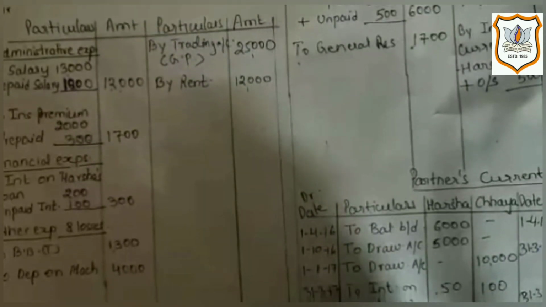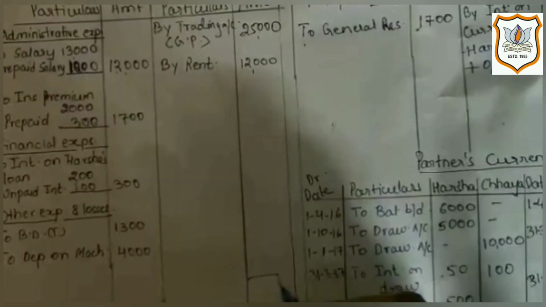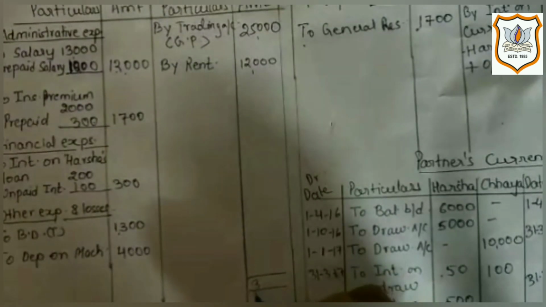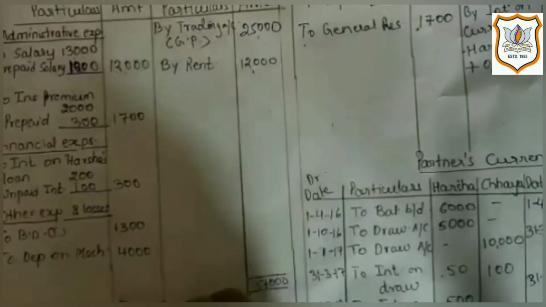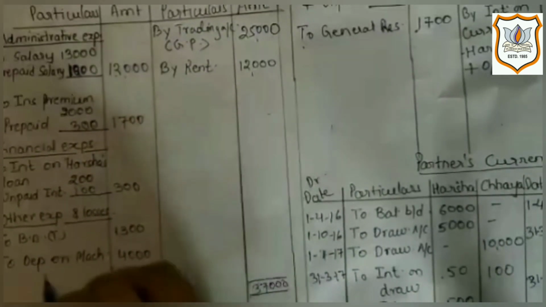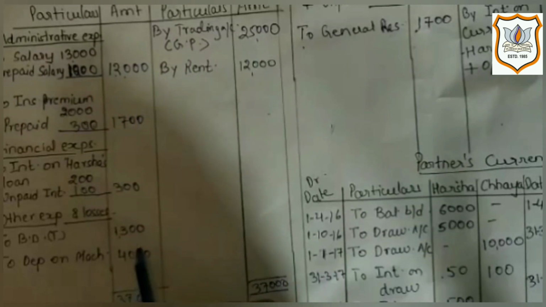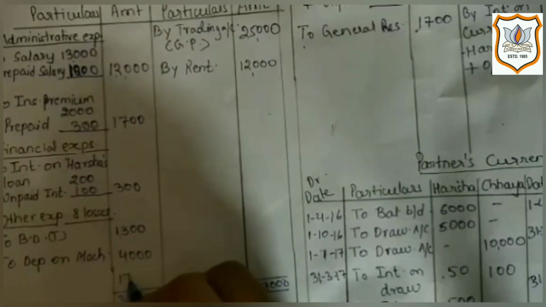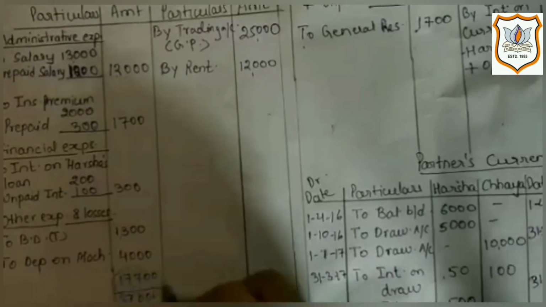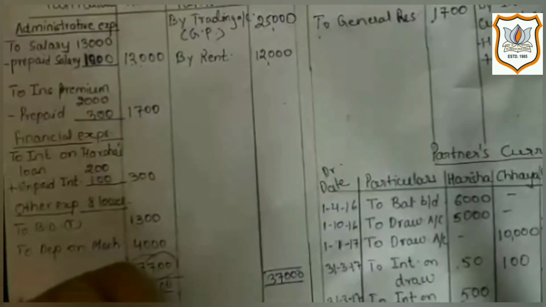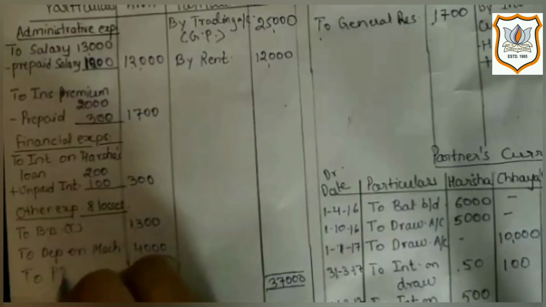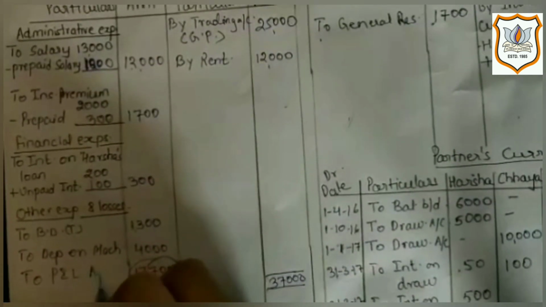Now we will close profit and loss account. Here credit side total is more, which is rupees 37,000. So here difference will appear on debit side, which will be called net profit, which will be transferred to profit and loss appropriation account.